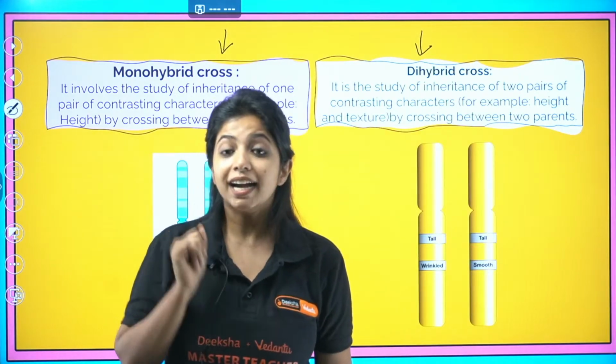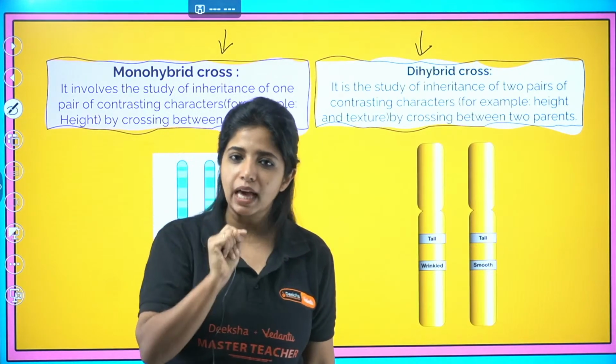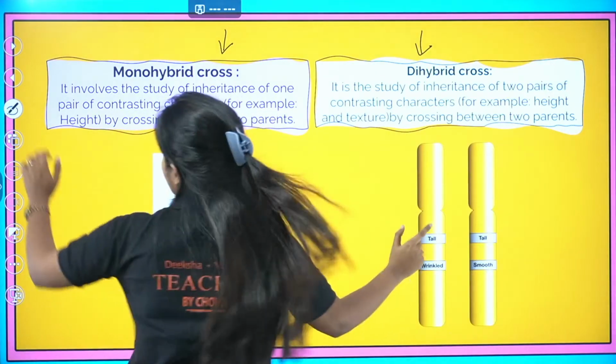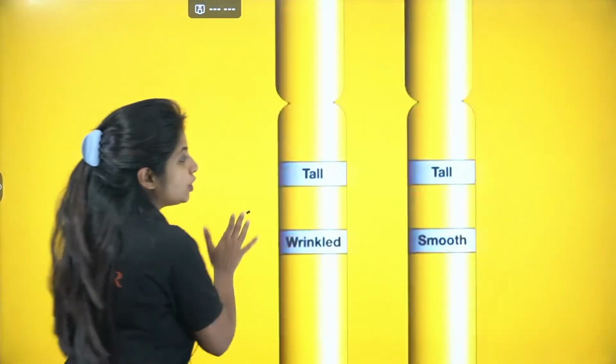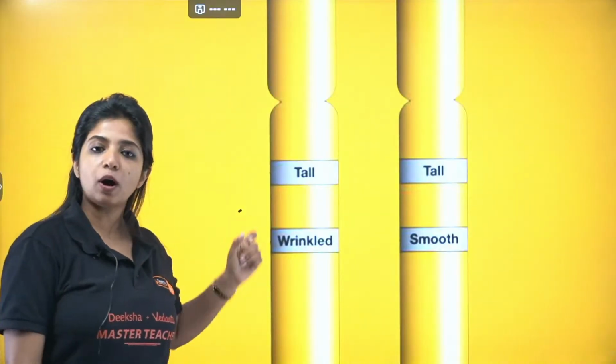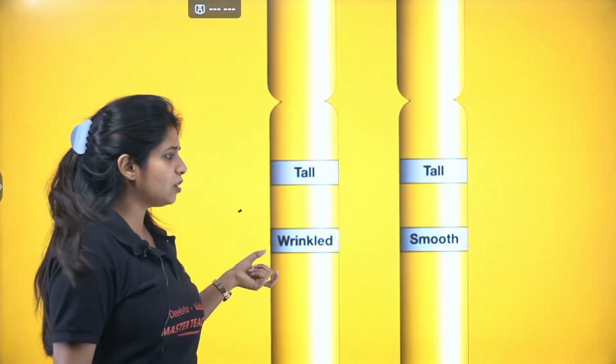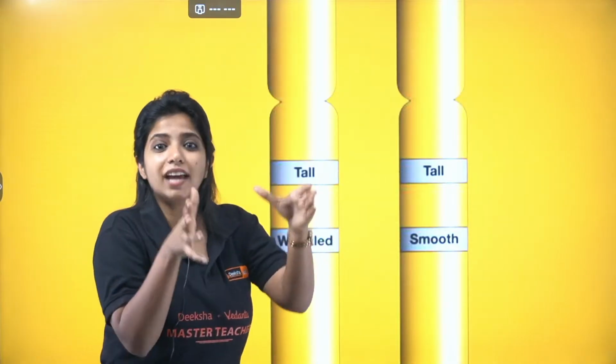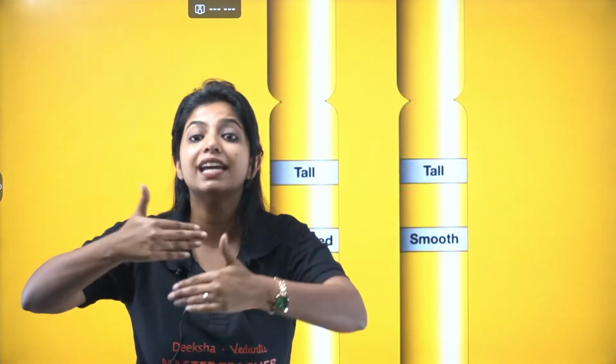Dihybrid means I am not considering one character, I am considering two characters. For example, how is the inheritance going to be if I talk about height and also the shape of the seed together?